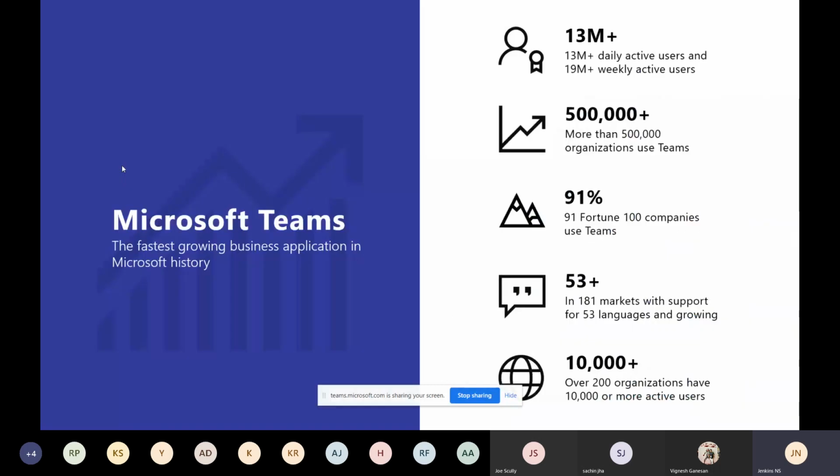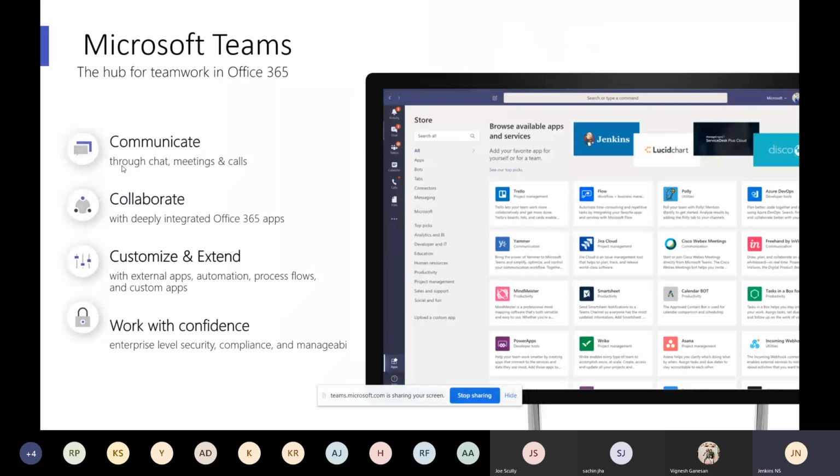Everyone knows that this is the fastest growing business application in Microsoft history. That is Microsoft Teams, and we have 53 plus languages supported, 91 percent of Fortune companies are using it, and 13 million plus daily activities and 19 million plus weekly active users. Okay, let's go about the communication part and the collaboration.